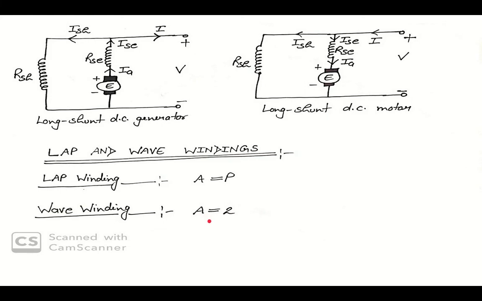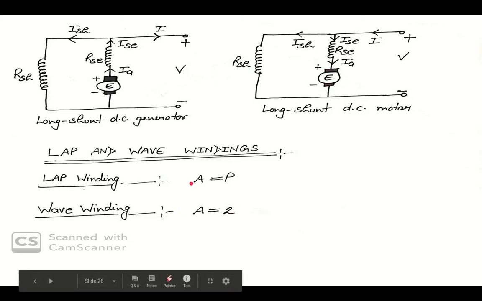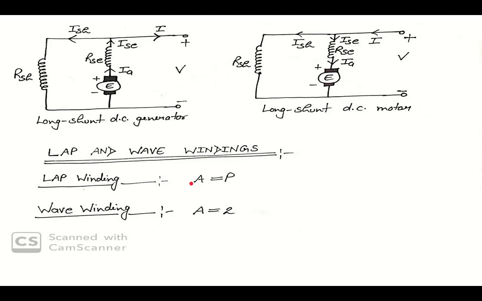In general, lap winding is used in low voltage high current machines, but wave winding is used in high voltage low current machines.